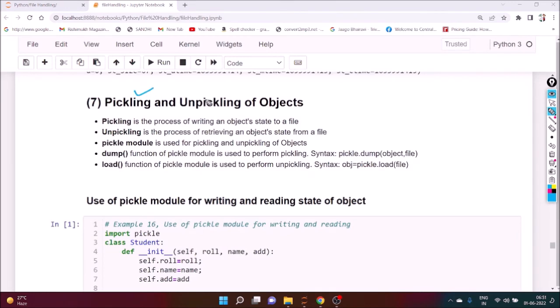Now we'll discuss pickling and unpickling of objects. So what is that? Pickling is the process of writing an object state to a file. Unpickling is the process of retrieving an object state from a file.